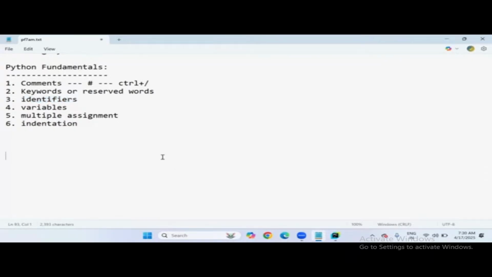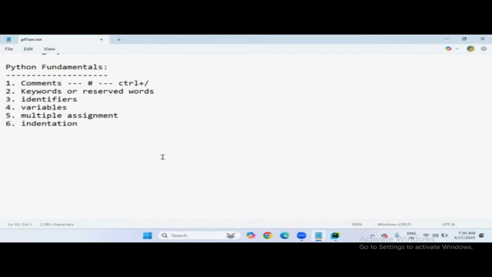identifier is nothing but a name. What name? Any name. It can be a variable name, or a function name, or a class name. The name is nothing but an identifier, we can say that. But while declaring the names in Python, we have to follow some rules and regulations. So those rules are called identifier rules. I'll explain them one by one.